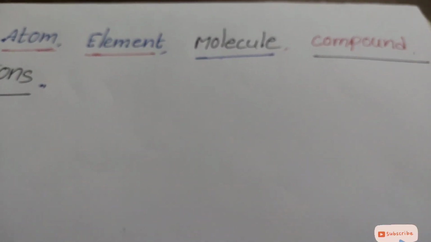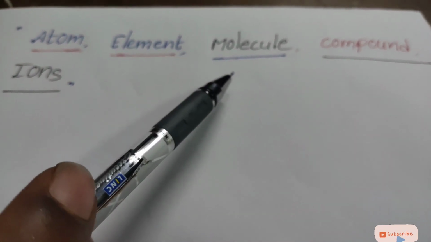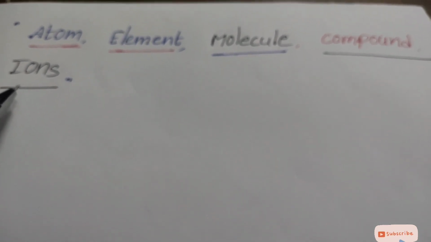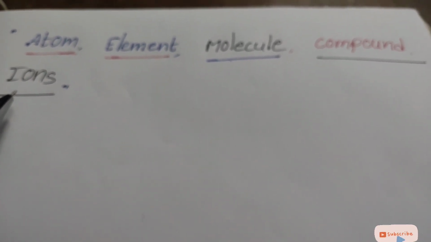Hi students, today we will discuss one of the basic topics, that is atom, element, molecule, compound and ions. In this video, I will explain clearly what the differences are between atom, element, molecule, compound and ion. First of all, we will discuss the atom.